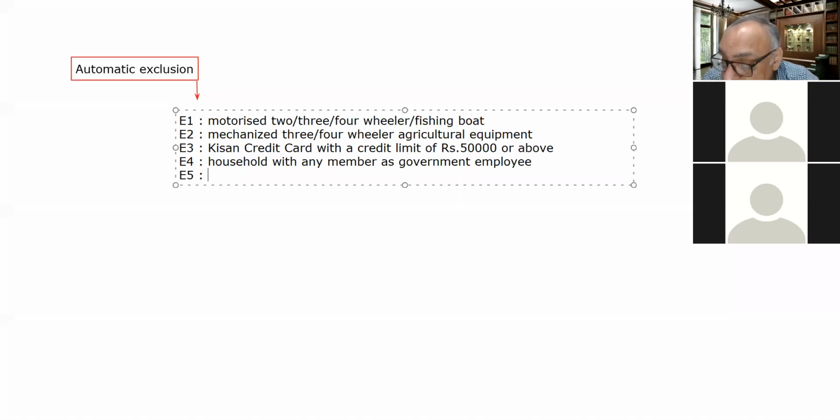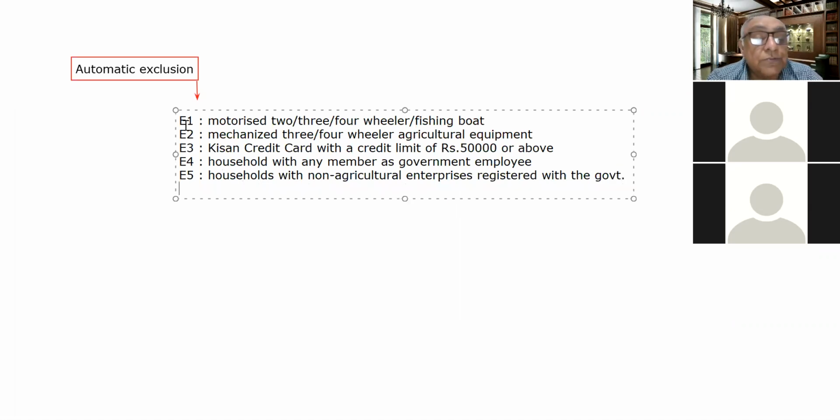E5 criteria: households with non-agricultural enterprises registered with the government are also automatically excluded.